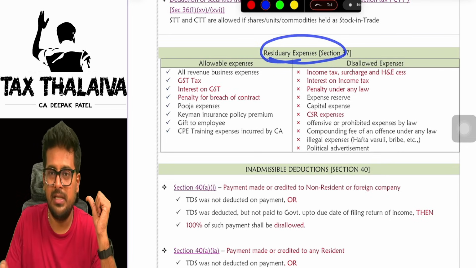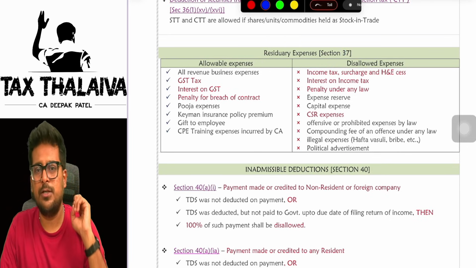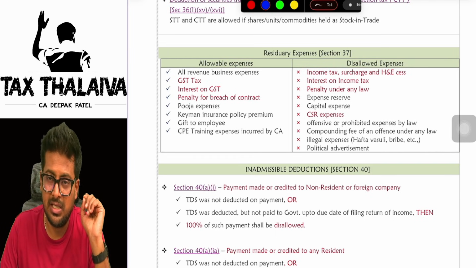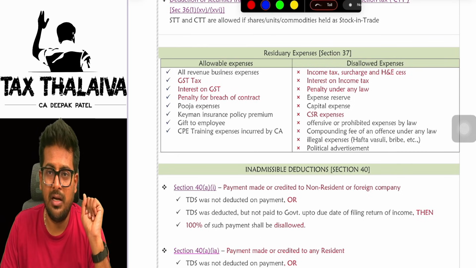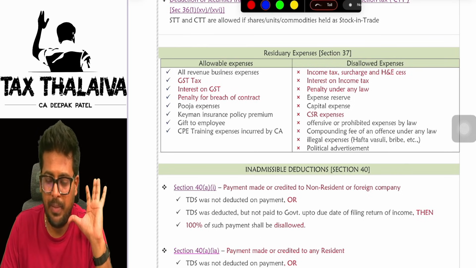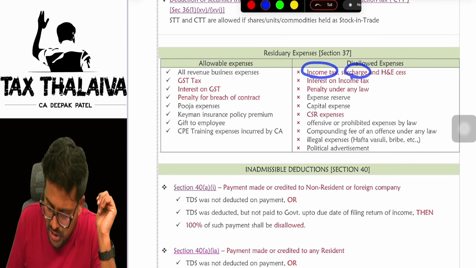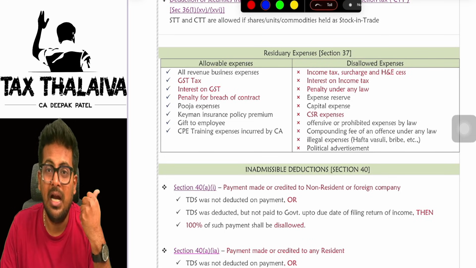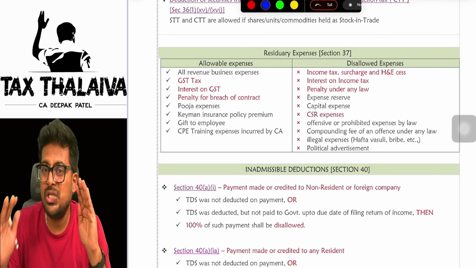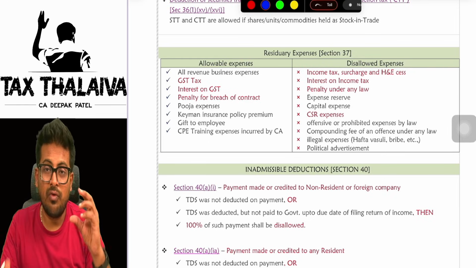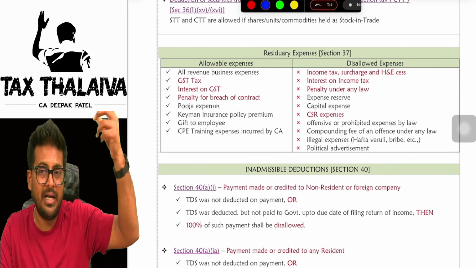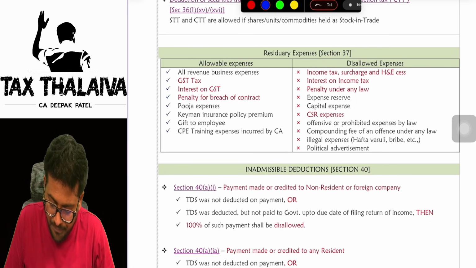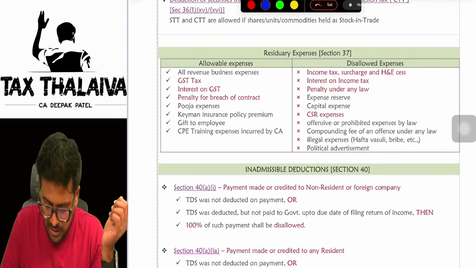Now, residuary expenses. These are the expenses which are apart from those given under sections 30 to 36. Here a few expenses you will keep in mind. Few you have to just have a look and keep in mind. Income tax, surcharge and health and education cess, whatever you pay for your own self, is not eligible for deduction. So whatever business profit will come, that business has to pay tax on that. That income tax or surcharge or cess is not eligible for deduction. Interest on income tax not eligible.